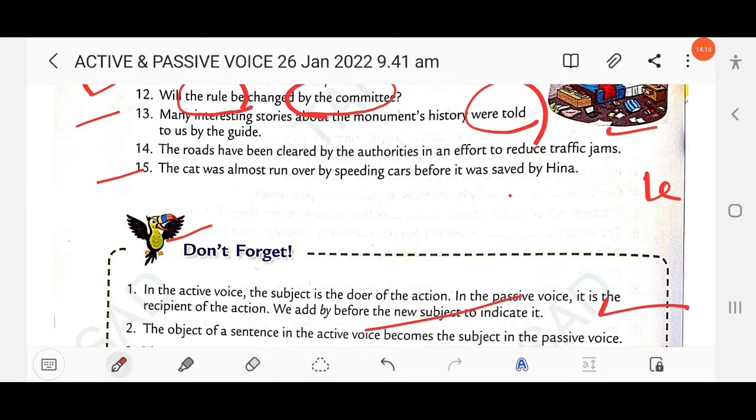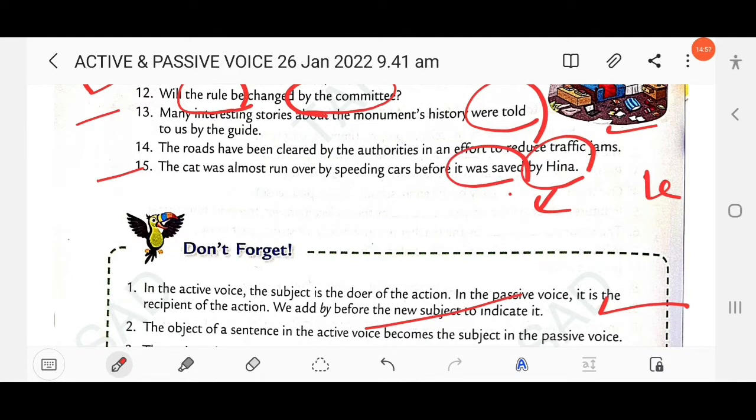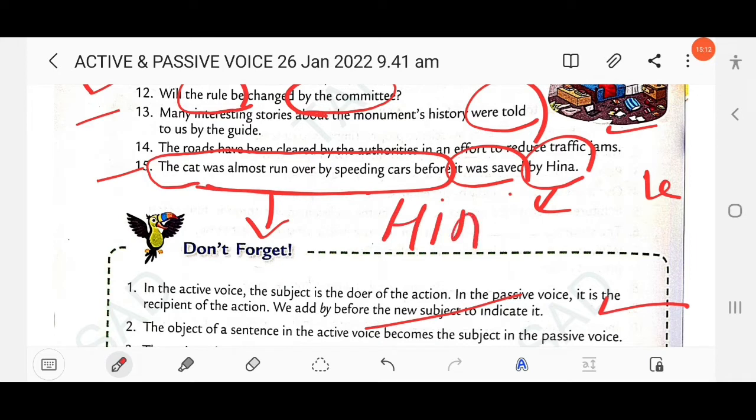Then next question here. The cat was almost run over by the speeding cars before it was saved by Hina. So here the object, here the by plus Hina, by the agent. So up to before, the sentence will remain unchanged. You have to write the cat was almost run over, the same sentence here, before Hina saved it. So you have to write the cat was almost run over by speeding cars before Hina saved it. Clear?